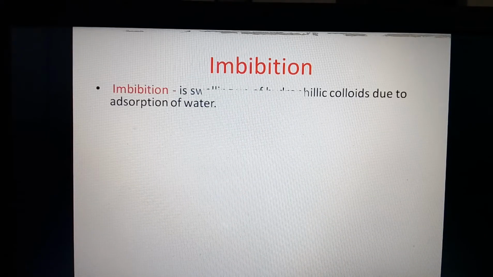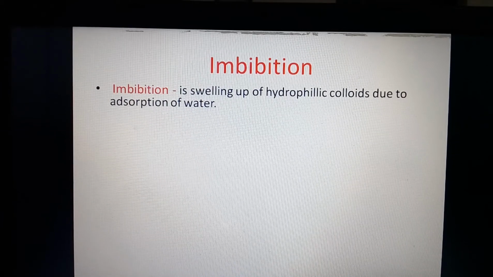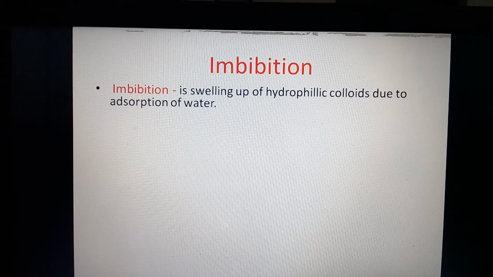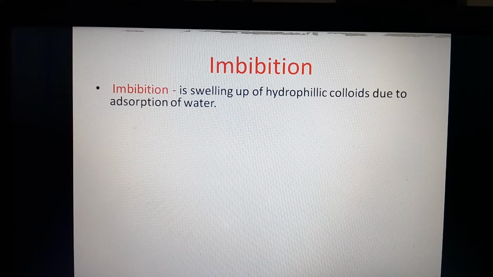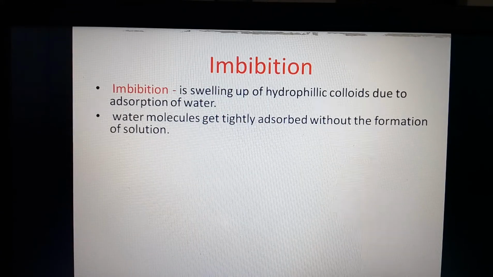What is imbibition? An adsorption of water molecules by hydrophilic colloidal substances is called imbibition. It is the swelling up of hydrophilic colloids due to the adsorption of water molecules. Here, water molecules get tightly adsorbed without the formation of a solution.